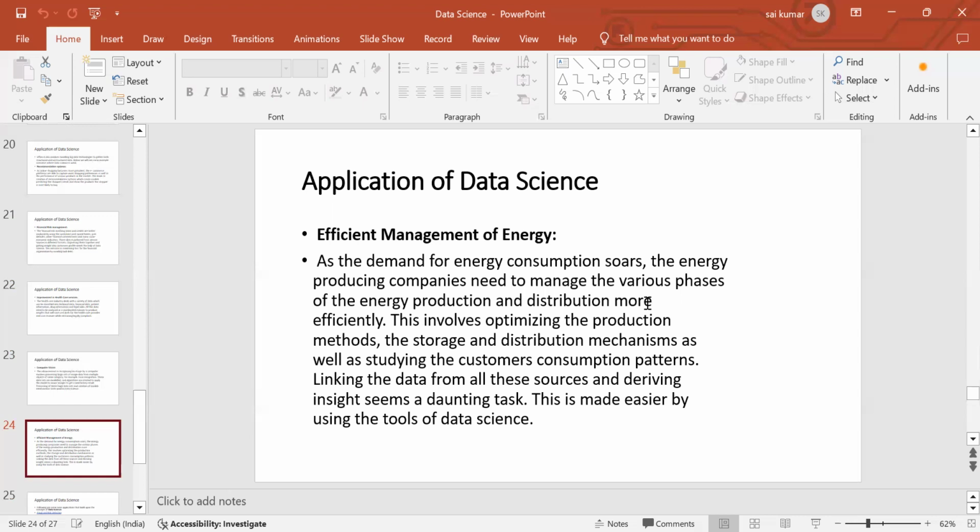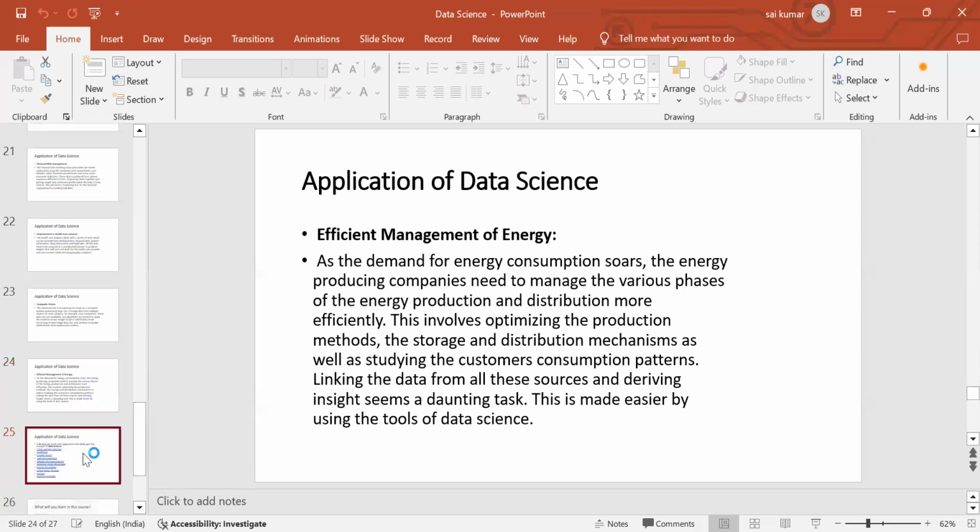In houses, the voltage level may be 200 to 220, but from the main power station to a substation, the voltage will be more. When we see railway stations, the power capacity is 25,000 volts. In this way, different types of management and distribution mechanisms can be handled easily by using the tools of data science.